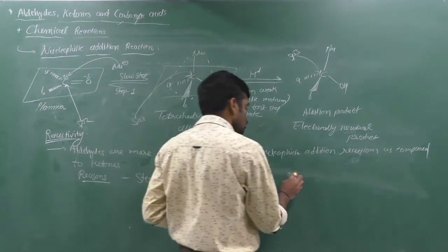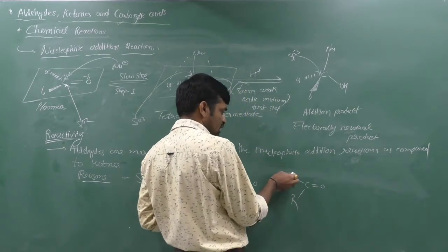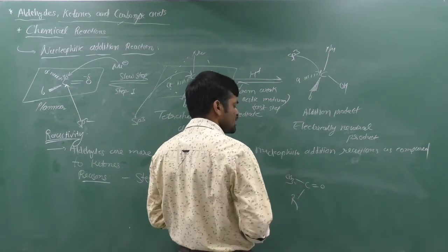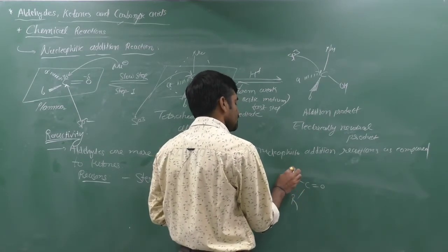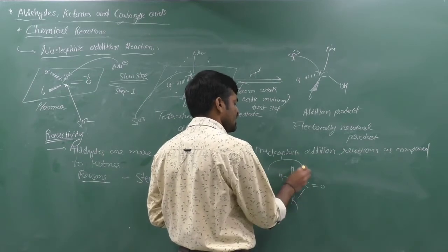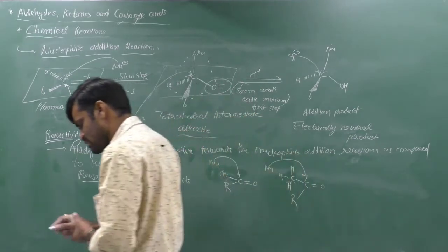But if you have a ketone group, then both are alkyl groups. Yes, it is a long group. If you think about the lowest group, it is like that, C H H and H. Then nucleophile is added to the carbonyl carbon with difficulty as compared to aldehyde.